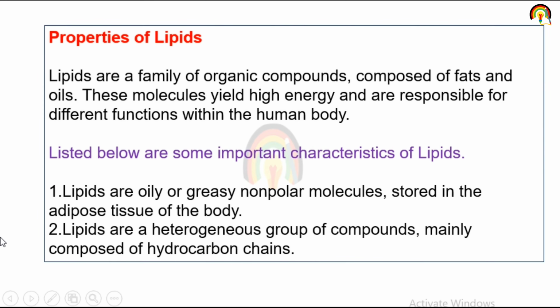First, lipids are oily or greasy non-polar molecules, which means they are hydrophobic in nature, and they are stored in the adipose tissue of the body. It is very important that lipid is stored in adipose tissue of the body.